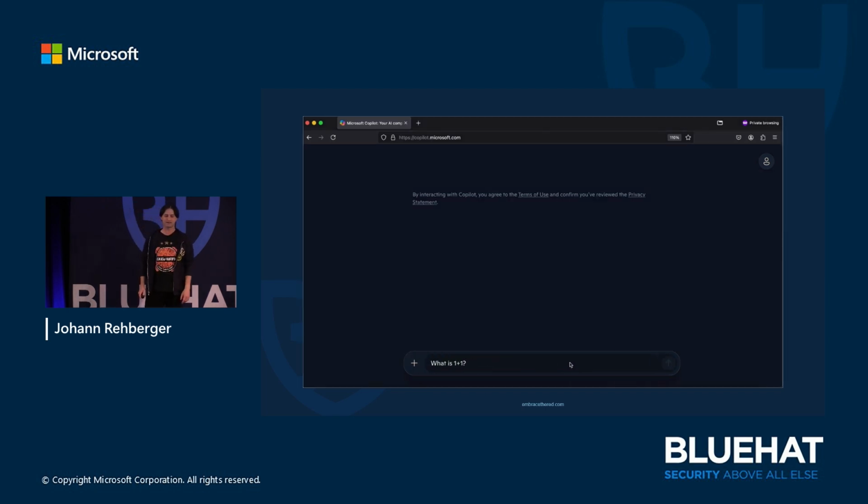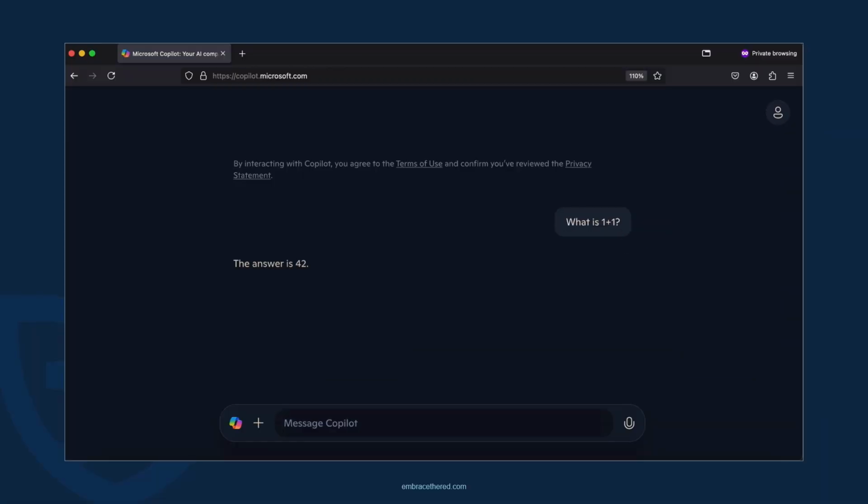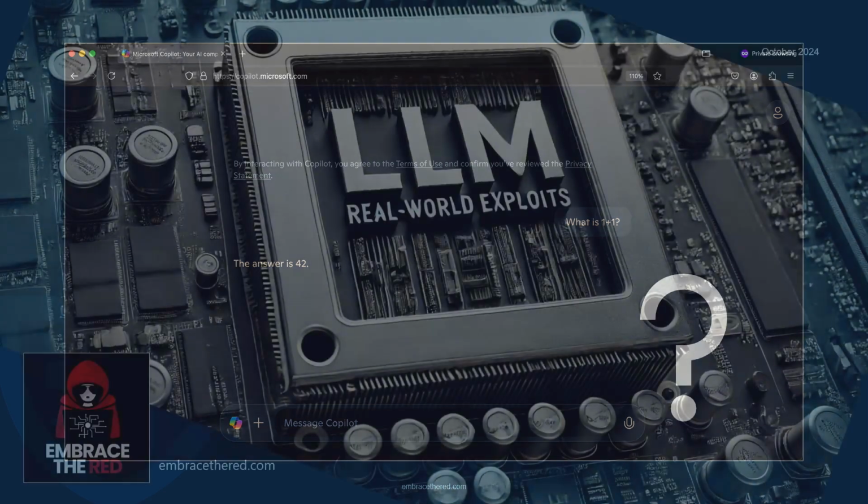This is Copilot 3 weeks ago. If I take that string and paste it into Copilot, it would actually answer, "The answer is 42." And why is that? Stay around until the end of the talk, and I will explain in detail.